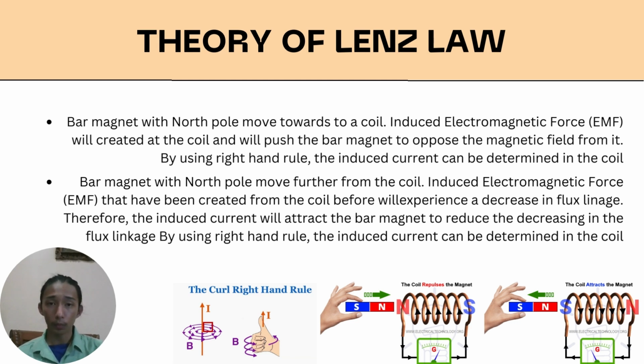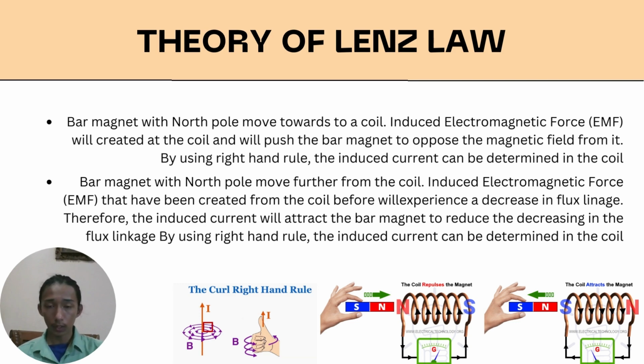When the bar magnet moves toward the coil, the coil experiences an increase in flux linkage. Lenz's law tells us that the induced electromagnetic force is such that it tries to set up an induced current to create a magnetic field to oppose the increasing flux linkage experienced by the coil.